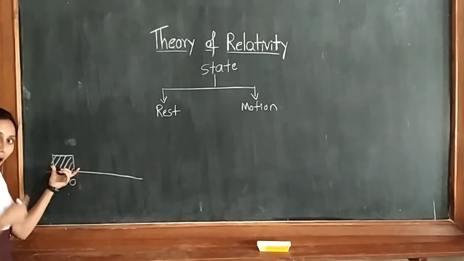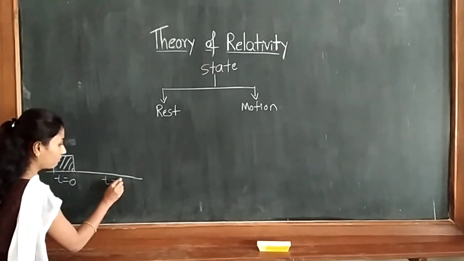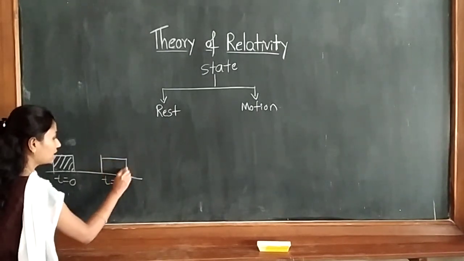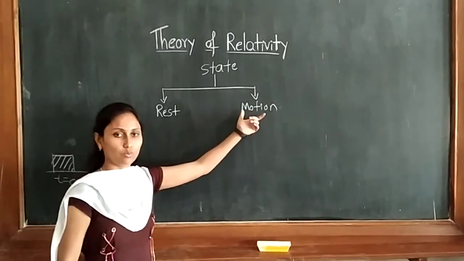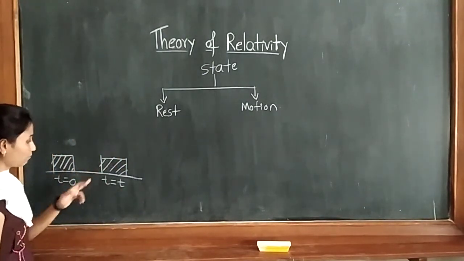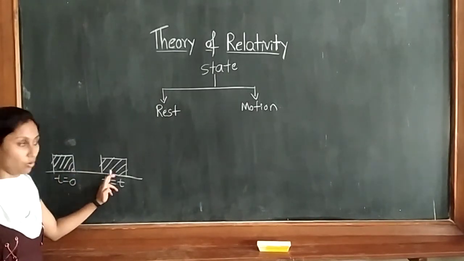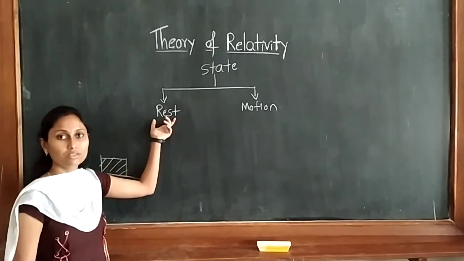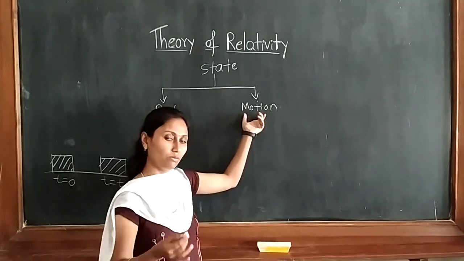And when we talk about motion, at 0 second the body position is here. The time will be running. Suppose I take t equal to t second. At t second, the body changes its position to here. This state of a body is called what? Motion. So motion is nothing but when a body changes its position with respect to time. Rest means the position will not change with respect to time, and motion means it will change its position with respect to time.